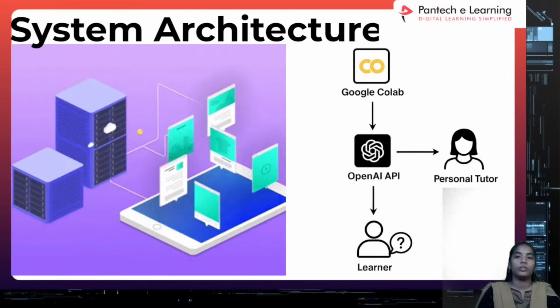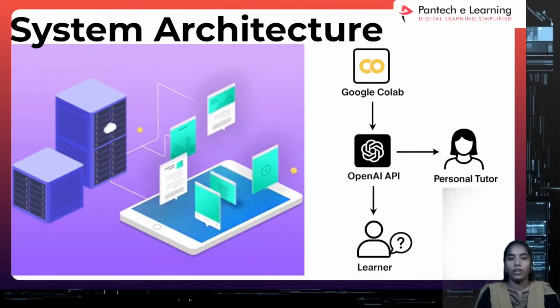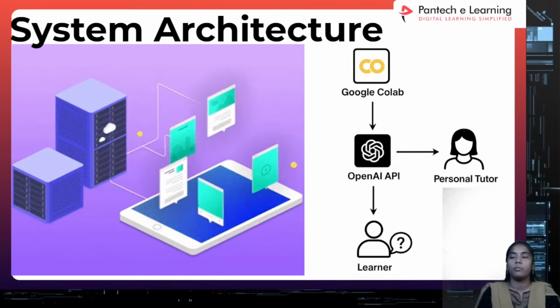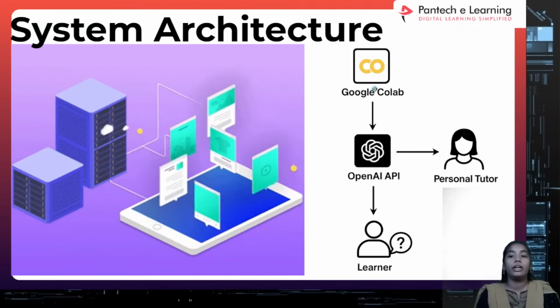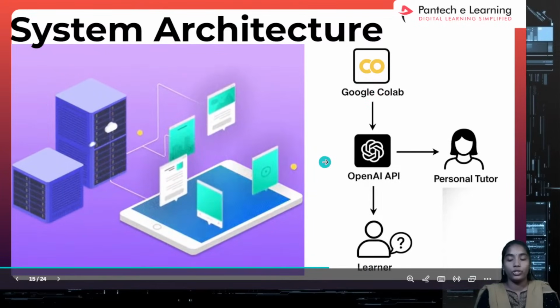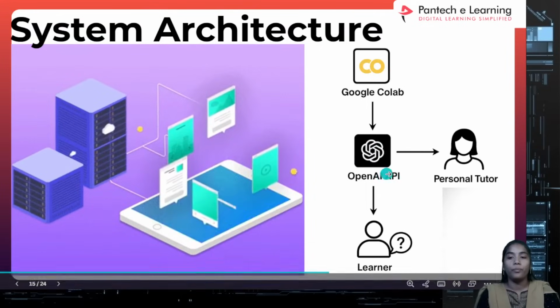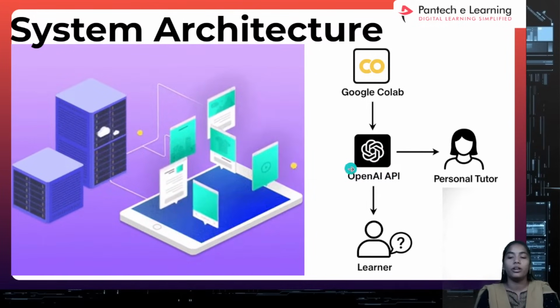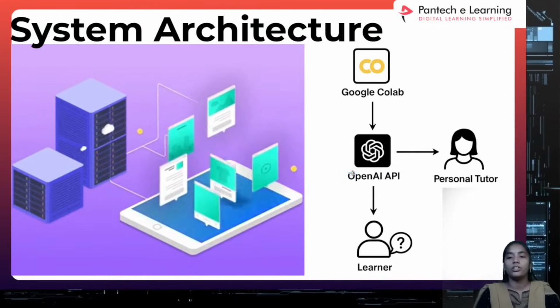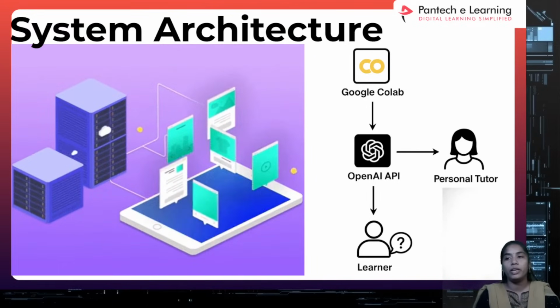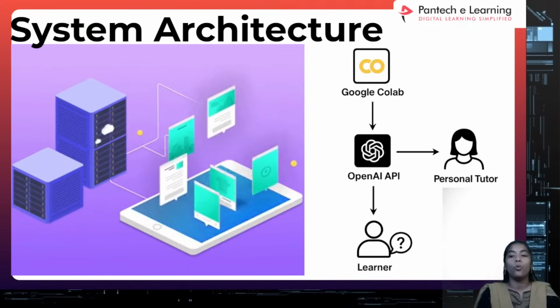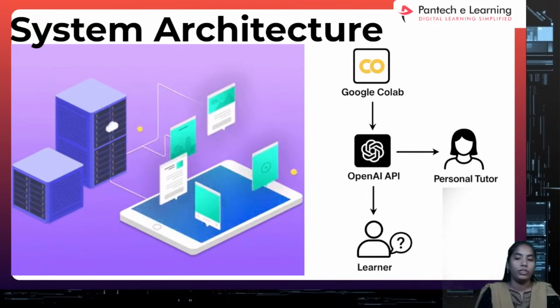Coming to the next one, what exactly is the system architecture? How will it work? In the system architecture, you take some software, then take a question and give it to the OpenAI API. Here we just mention the OpenAI API key, because yesterday we went through the API key process. Like that, today also we have to take the API key. You can take an OpenAI API key or a normal API key.